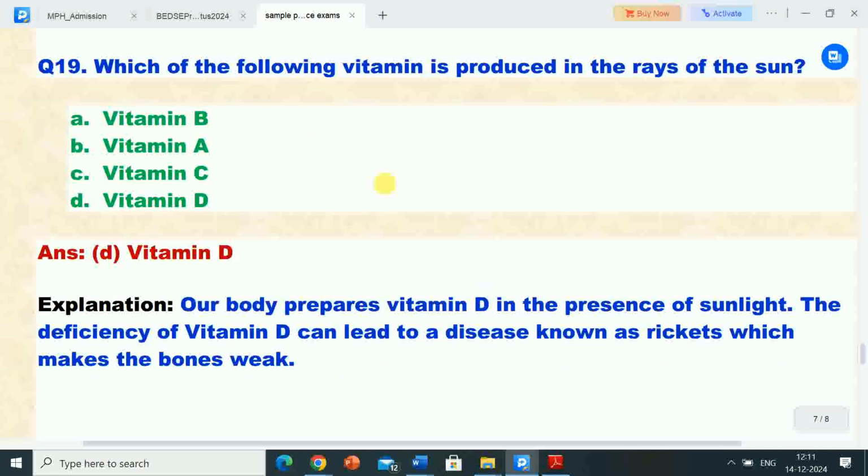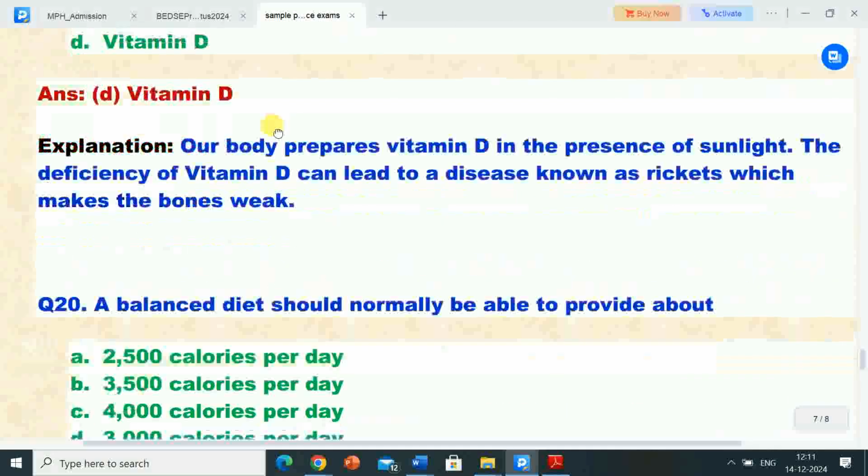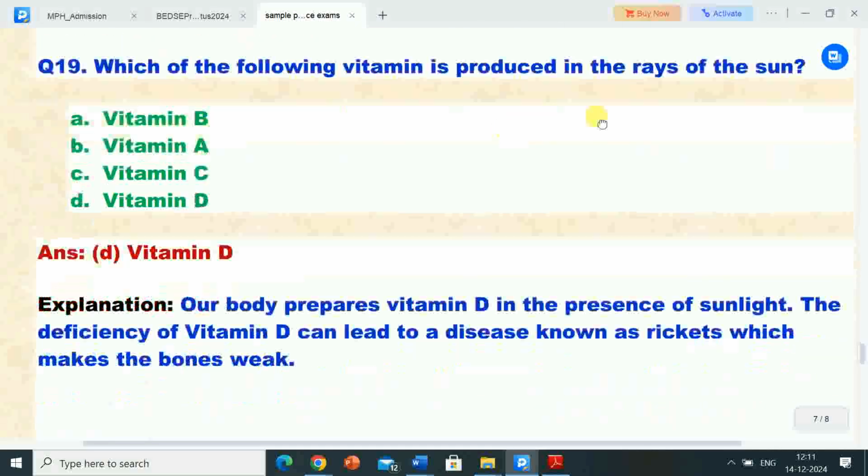Next question is, which of the following vitamins is produced in the rays of the sun? Options are A. Vitamin B, B. Vitamin A, C. Vitamin C, D. Vitamin D. The correct answer is option D, vitamin D. So vitamin D is produced in the rays of the sun.